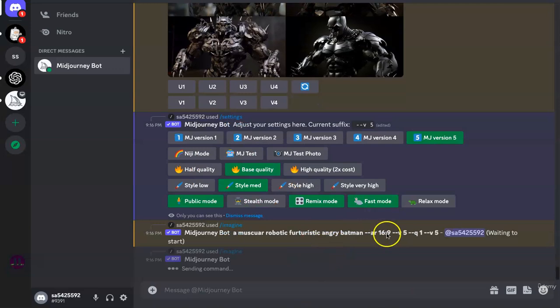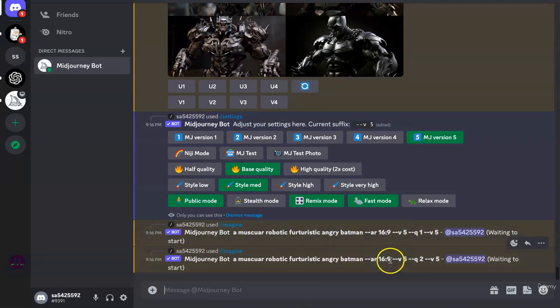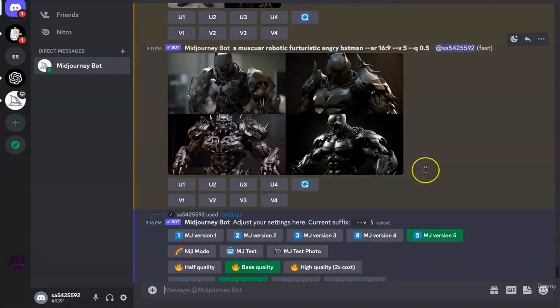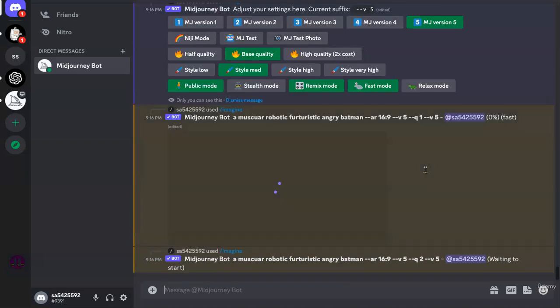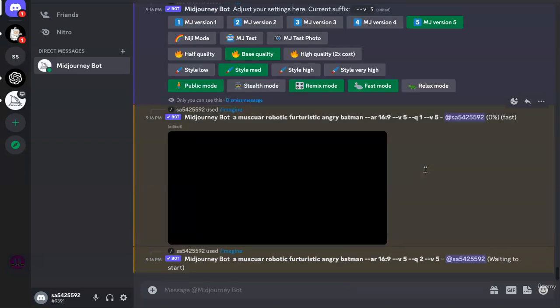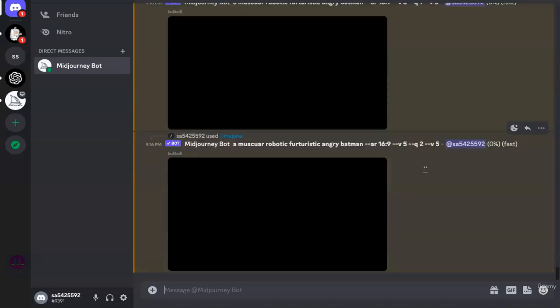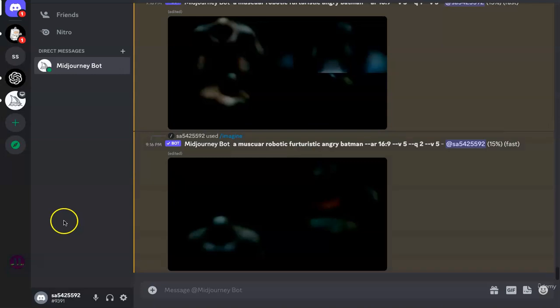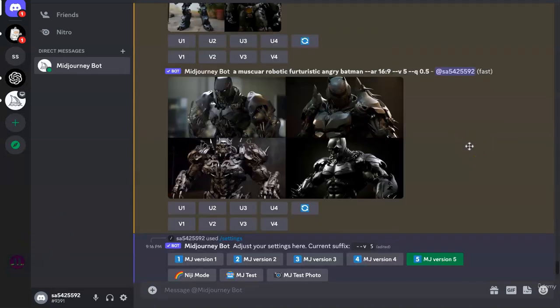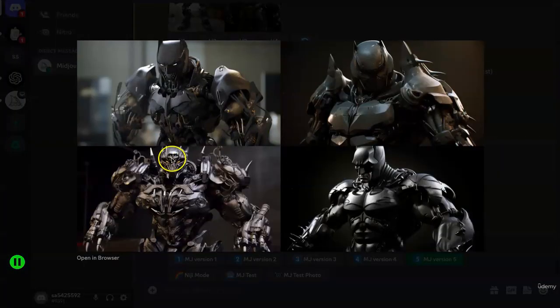Now these two will take considerably more time compared to the one that we generated with half quality, but the overall composition and resolution of the image will be much better because we are assigning more time to the processor, to the GPUs, in processing and creating an image from the prompts that we provided. Now we have created the 3 images using the 3 different qualities, and to review them, this is the first one, which was the lowest quality, still a very good image and has a lot of things happening in it.